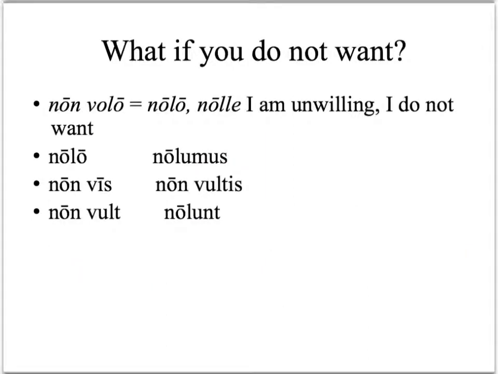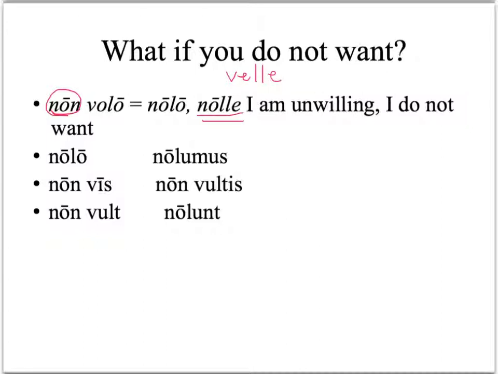What if you don't want or you are unwilling? Take non and put it in front of volo, and then it turns into nolo. The infinitive is nolle. Again, irregular, but you can see the lle that was present in velle. Nolo, I am unwilling, I do not want.